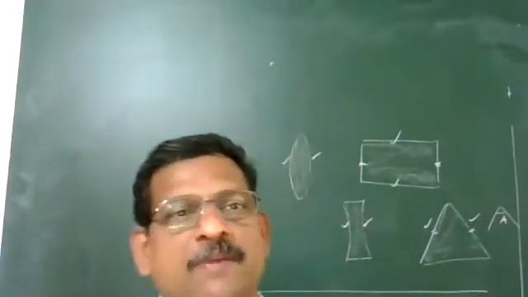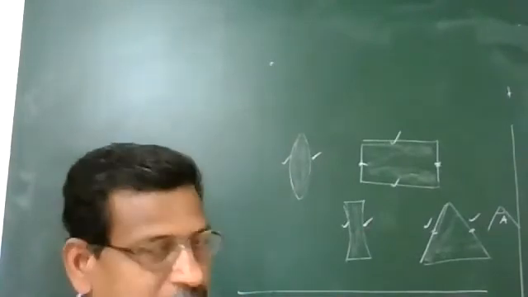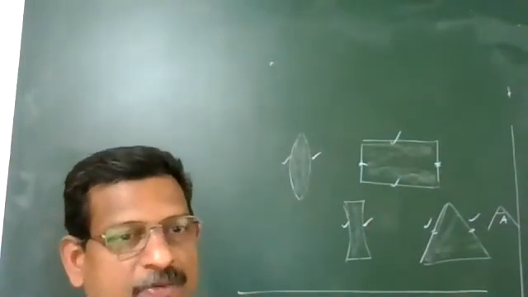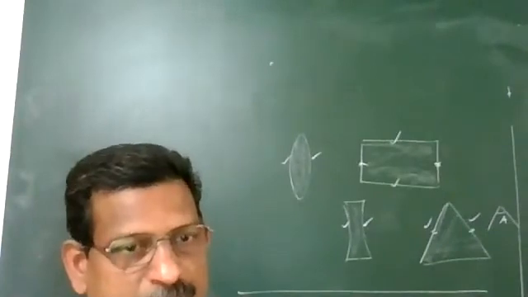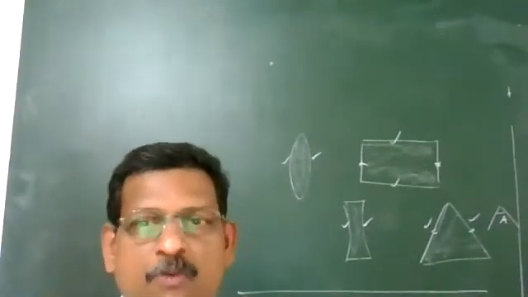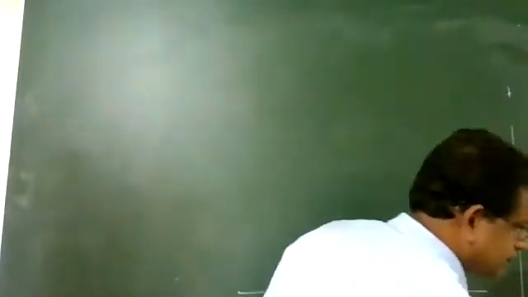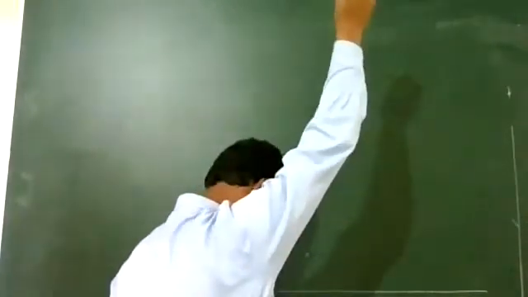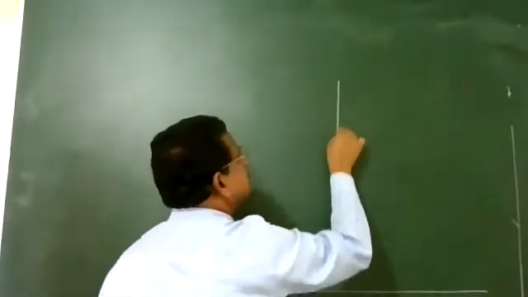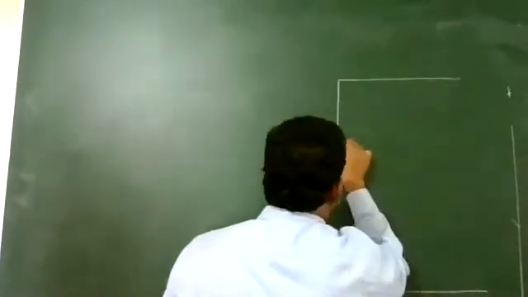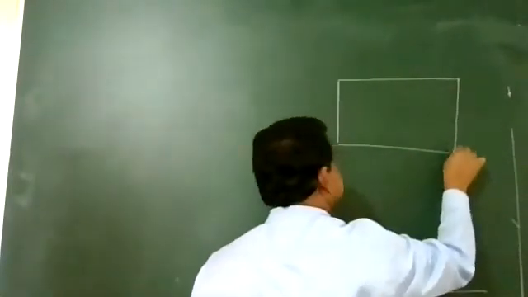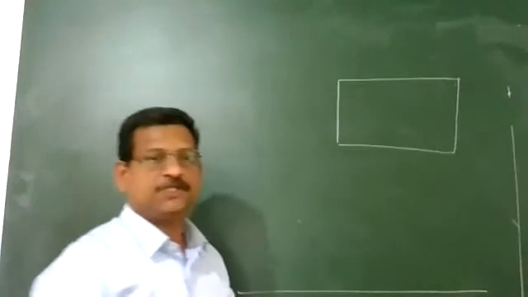Okay, we'll see the glass slab diagram. You have to copy the diagram as I make it. In the glass slab, where will the image be formed, and we have to find out what the lateral displacement is. So this is your glass slab.